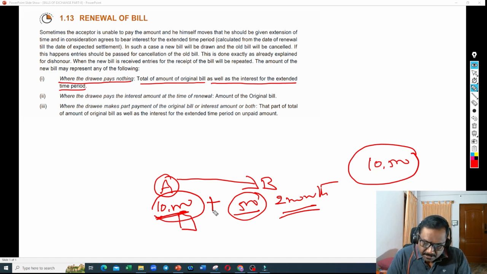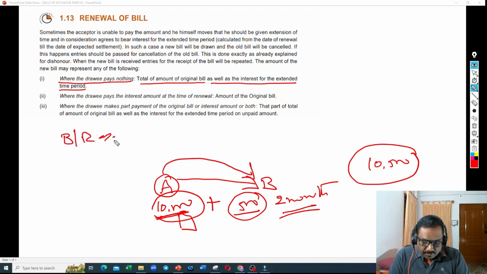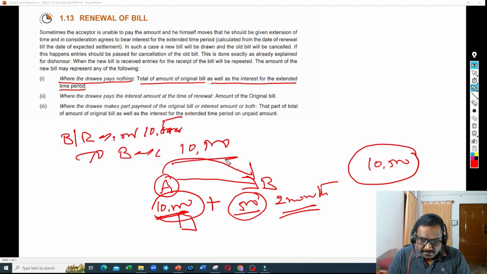Then what will happen? He will write a bill and B will accept. So bills receivable account debit 10,500 to B account 10,500. This is the bill amount, but 500 rupees interest is there, no? For that also we need to write an entry. B account debit, B has to pay 500 rupees interest, and credit interest account, income for him.